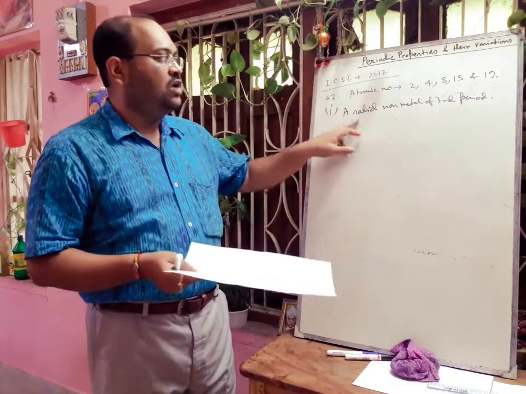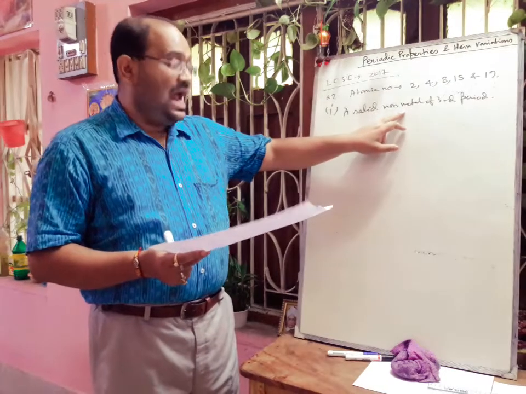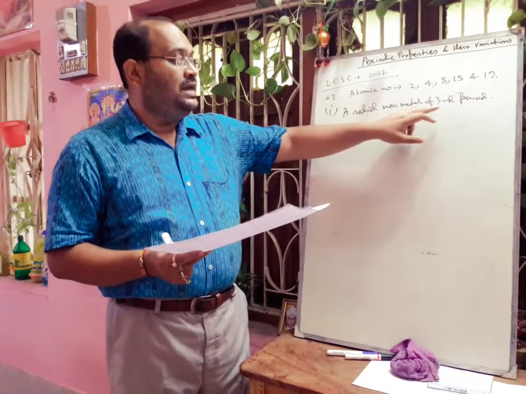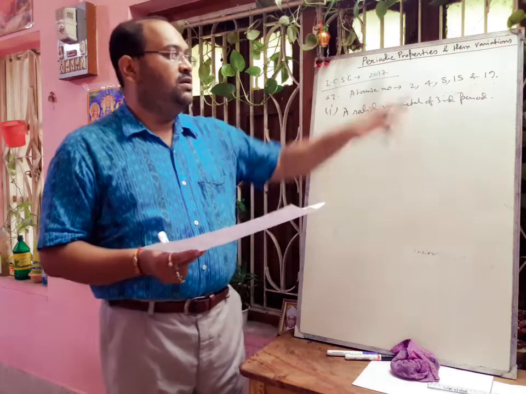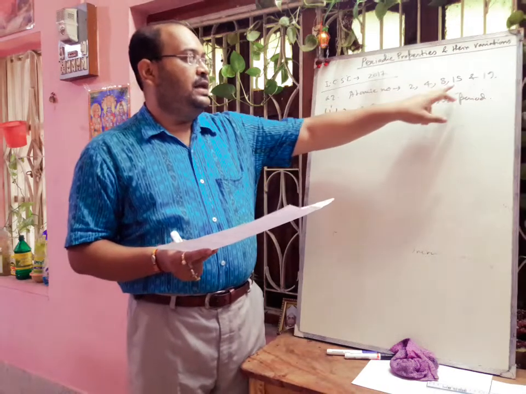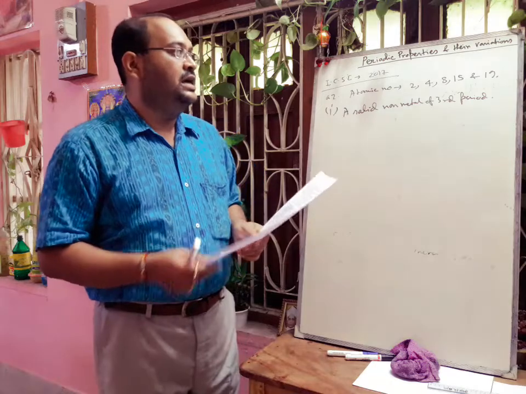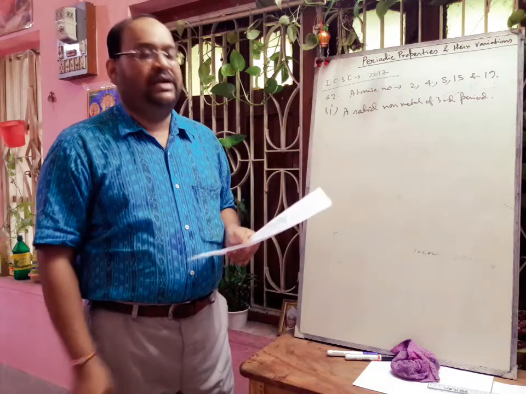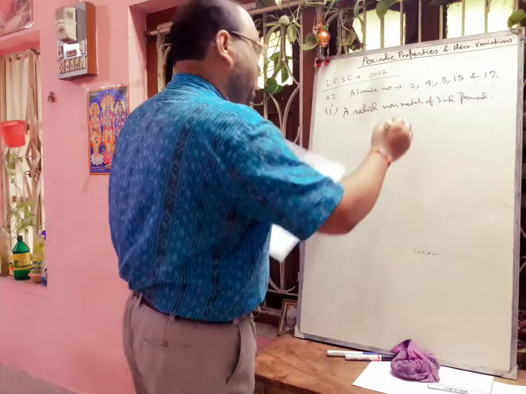So here, a solid non-metal of the third period will be 15, because 15 is a third period element and it is a non-metal. So the answer will be atomic number 15.